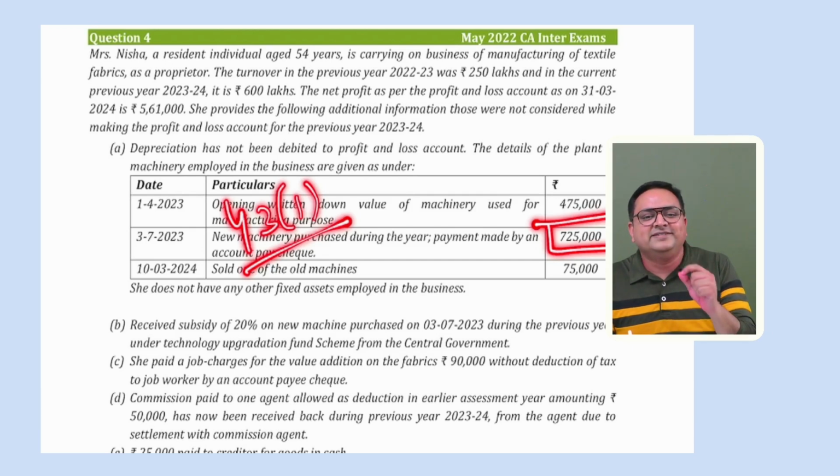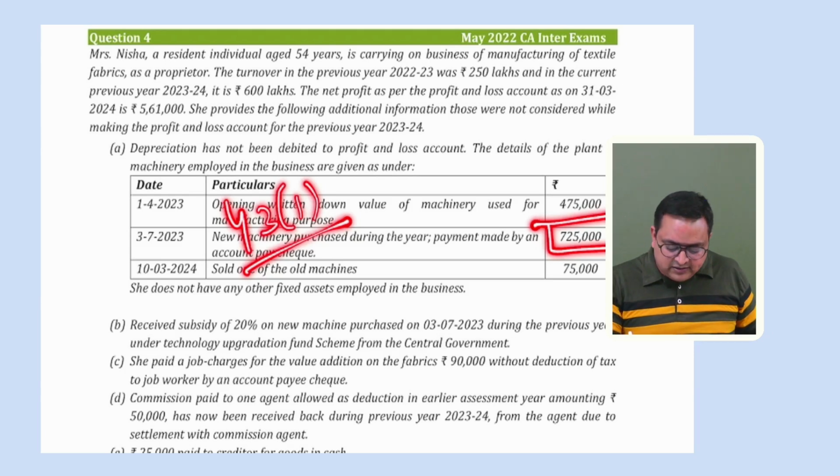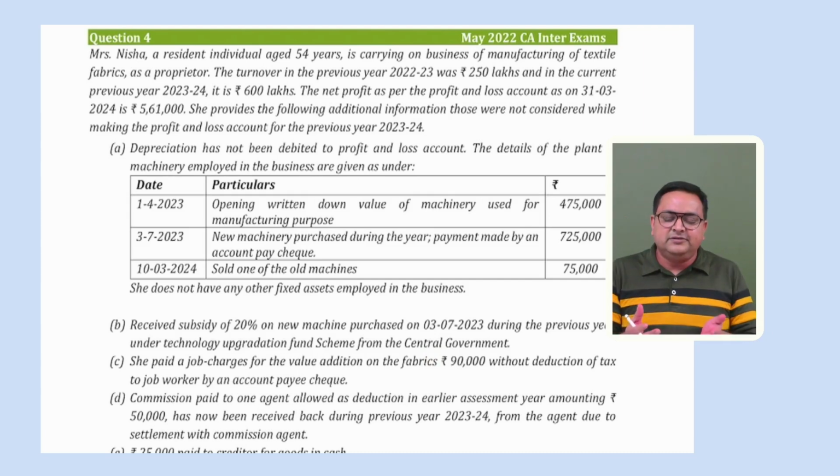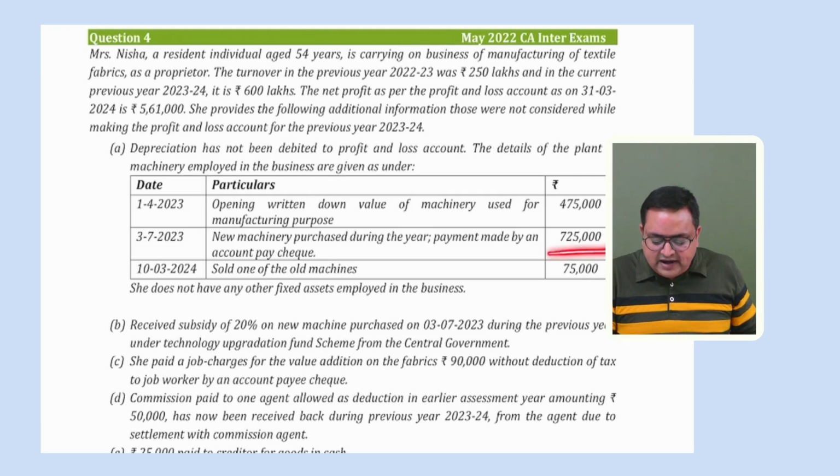That section also says that if you receive any amount from any other person, in any form of grant or any form of subsidy, so your actual cost would be reduced by that, right? So here the assessee has received 20% as a subsidy from the government or from any other person. Not necessarily government, here it is actually government, but it could be from any other person. So if you received some amount from any other person, obviously your cost of acquisition would be reduced. So 7,25,000 is the purchase price, but you have received subsidy of 20%.